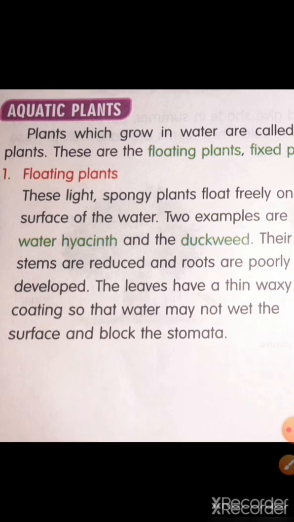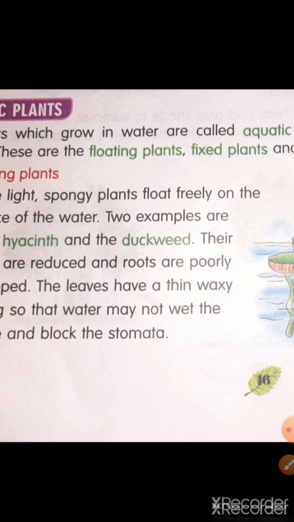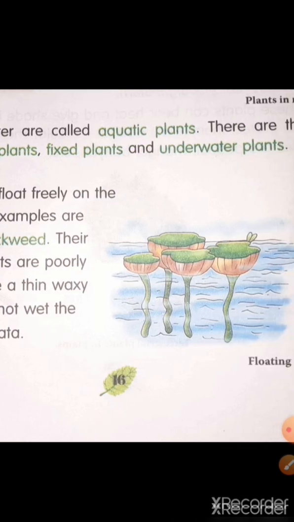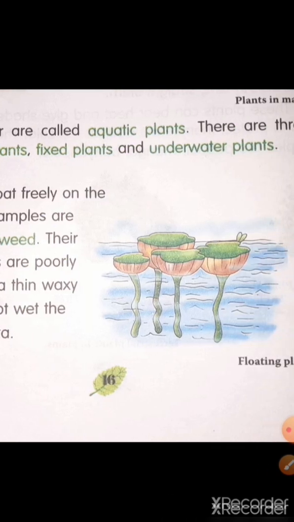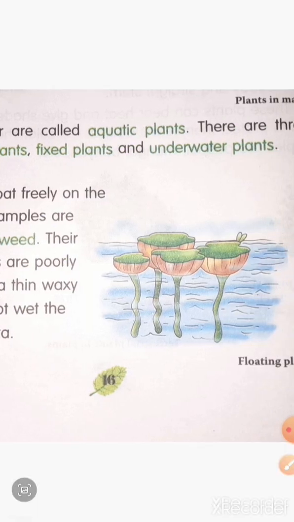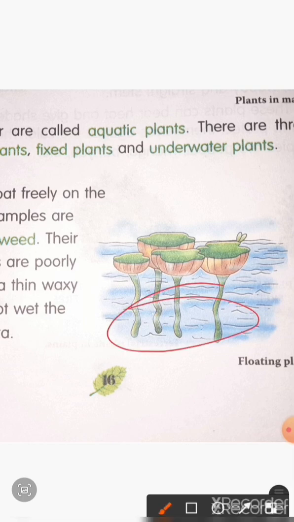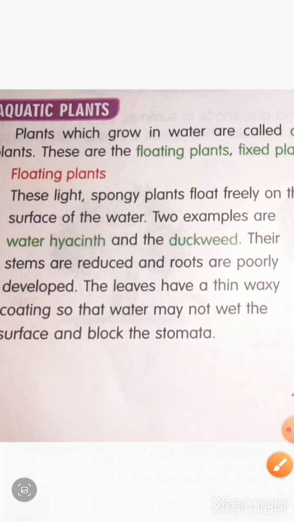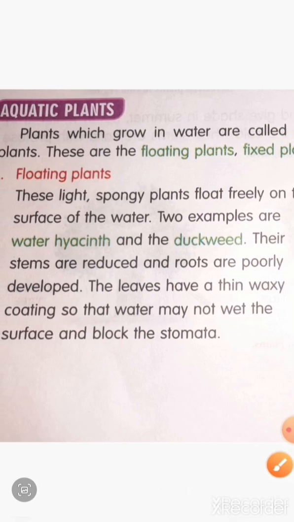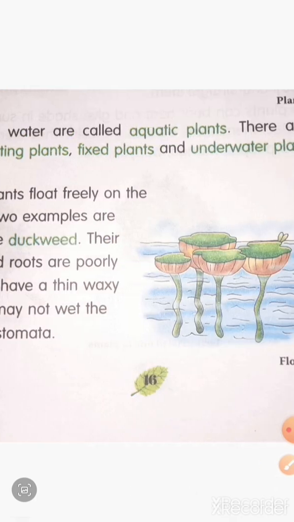Their stems are reduced and roots are poorly developed. You can see here, stems are reduced and roots are poorly developed. And the leaves have a thin waxy coating, so that water may not wet the surface and block the stomata.